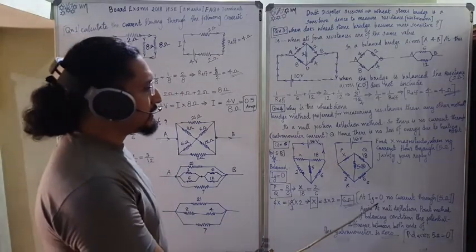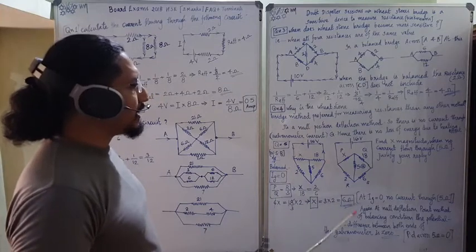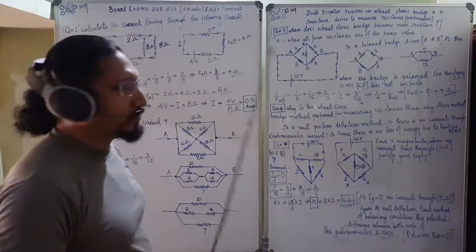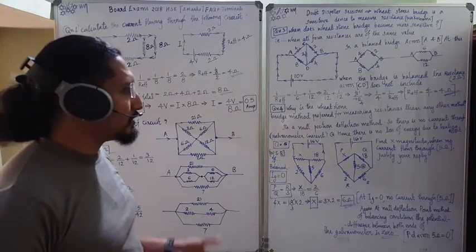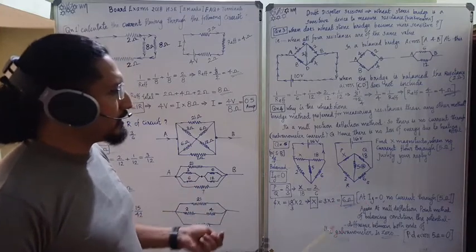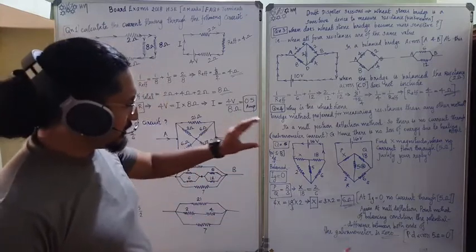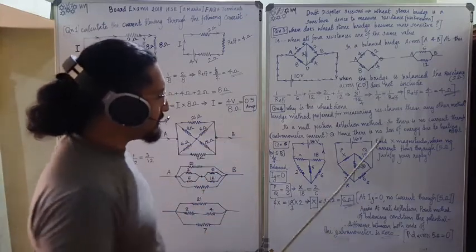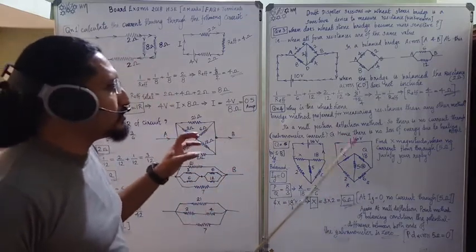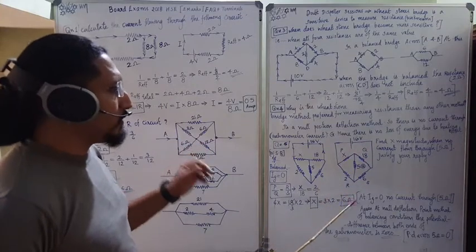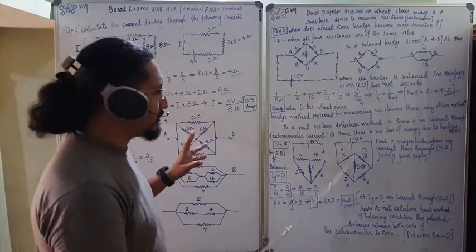Again, IG is equal to 0. This is the balancing condition. If you want to get the maximum marks possible, for the examiner to be fully satisfied by your answering style, write that at IG equal to 0, no current flows through the 5 ohm. There is no current passing through 5 ohm.